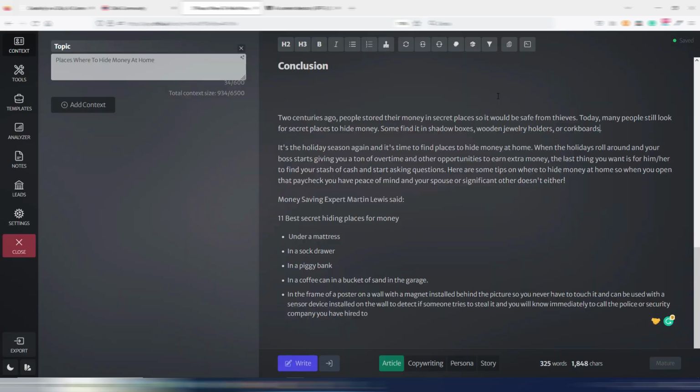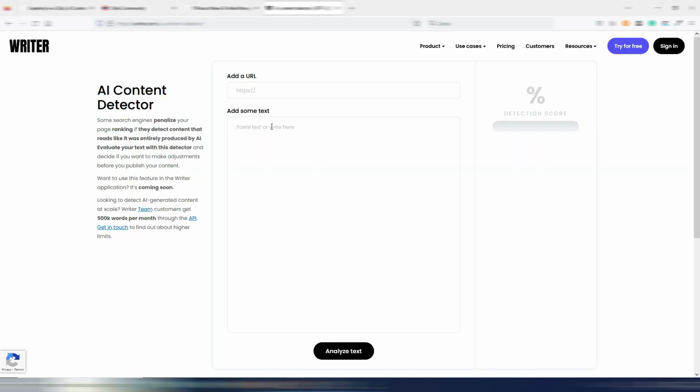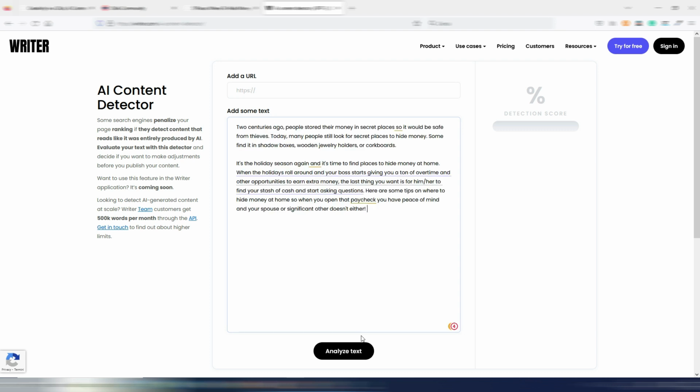The second thing I like is the creative way of writing. And I know you may be worried about AI detection. Everyone is talking about this, but if I use some Chibi AI generated content, I want to show you, for example, in this AI content detector, that most of the times it's detected as human.